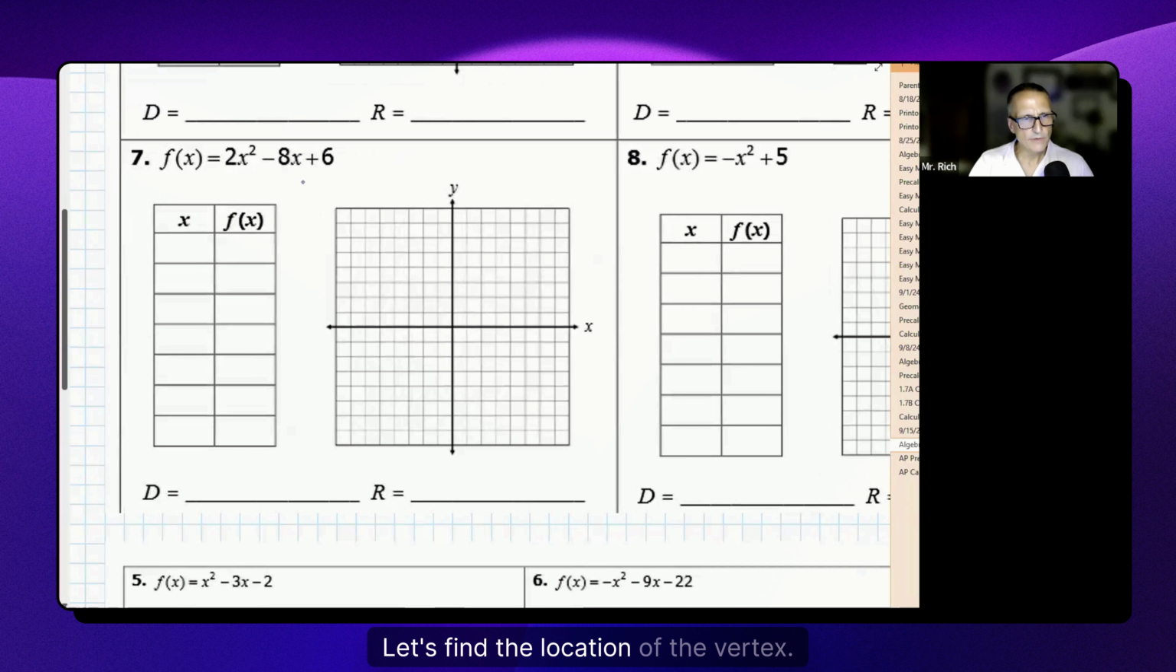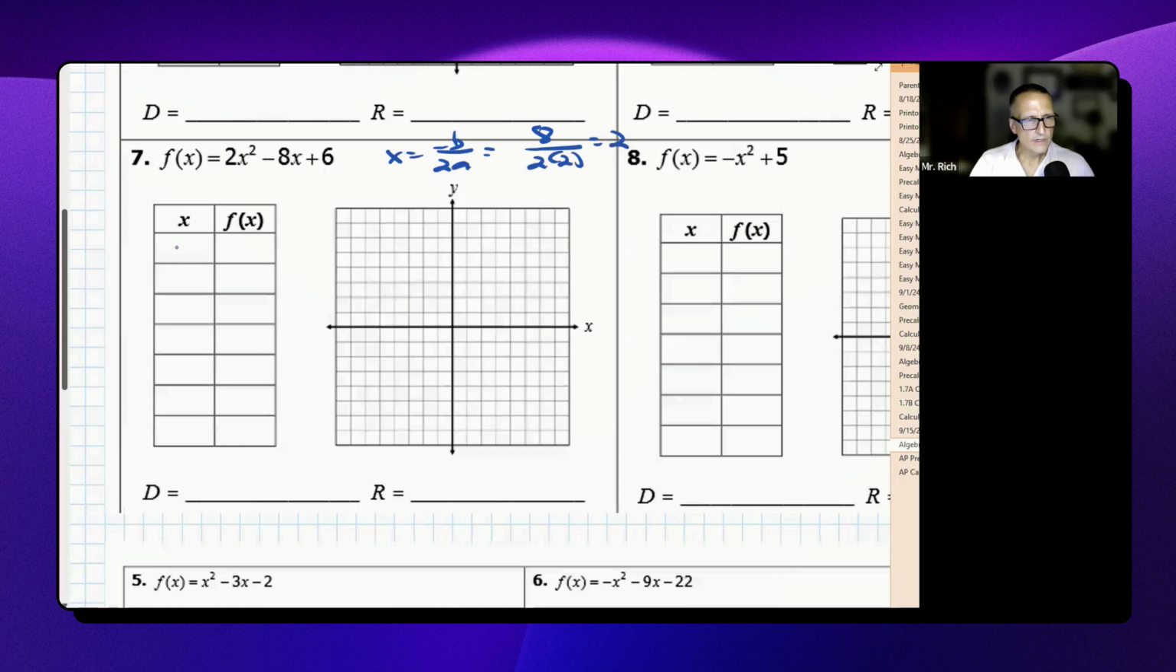Let's find the location of the vertex. Negative b over 2a. That's 8 over 2 times 2. I'm going to go with 2. I'll fill out that part of the table. That's my vertex, x is 2. f of 2 is 8 minus 16 plus 6. Doing some mental math here, I'm thinking that's negative 2. So (2, negative 2). I hope I did that right.